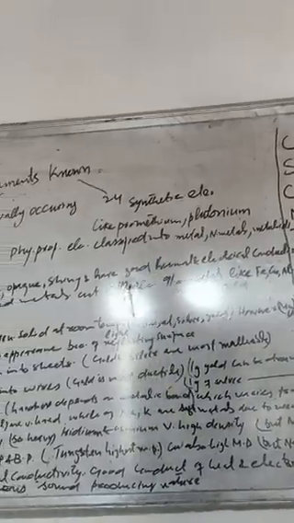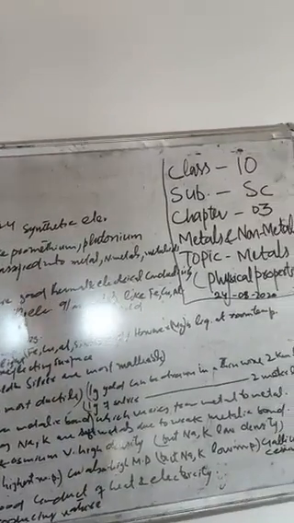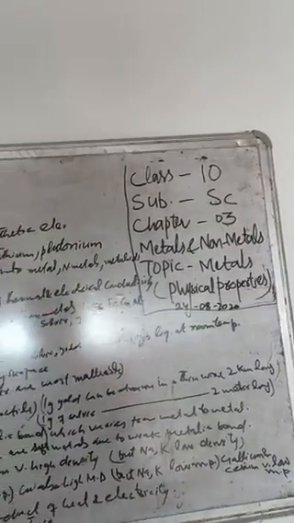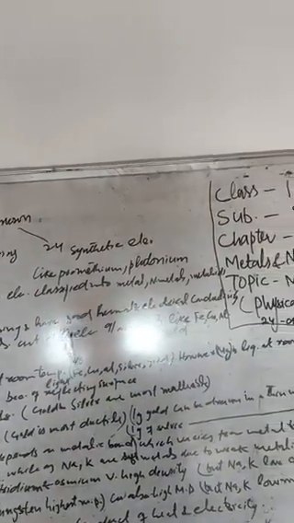Number three, malleability. These metals can be beaten into sheets. This is known as malleability. Gold and silver are the most malleable metals known. Now there is number four, physical property of the metals, that is ductility. Metals can be drawn into long wires. This is known as ductility.